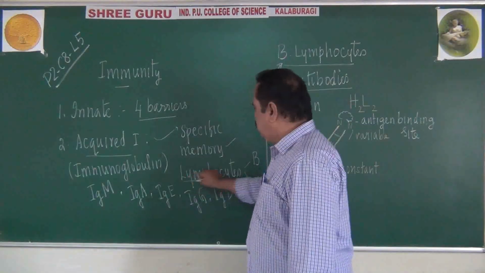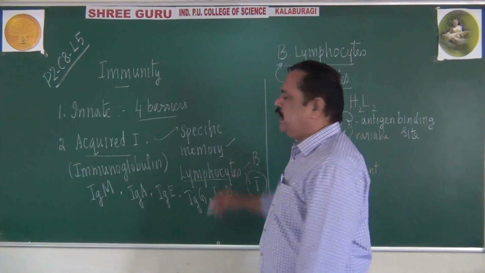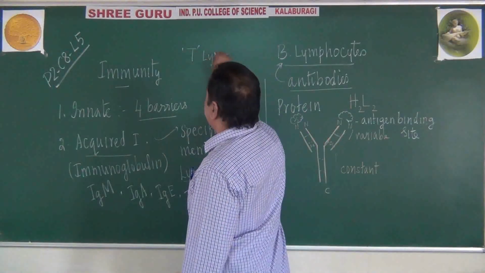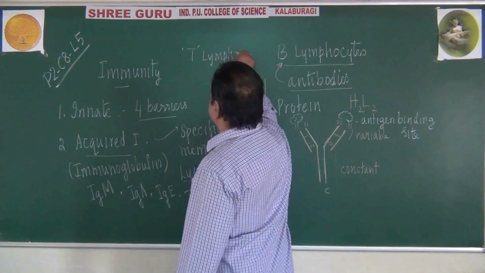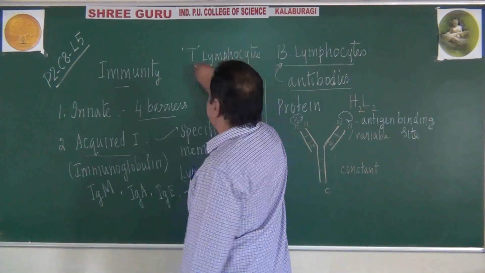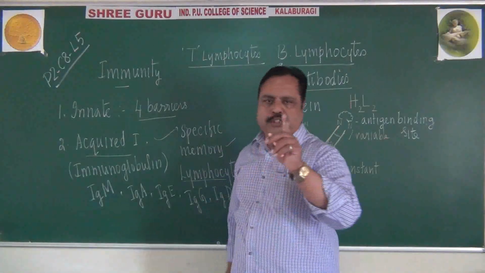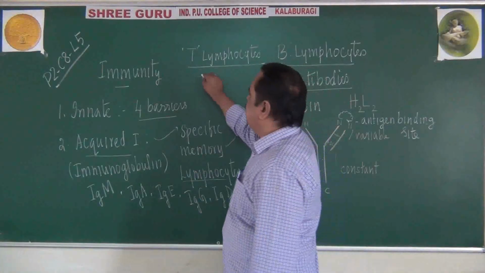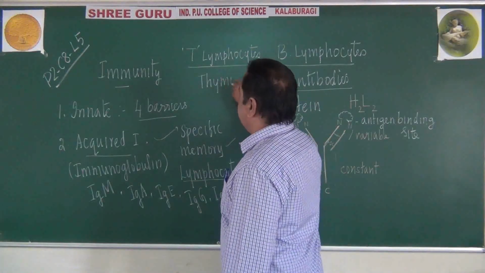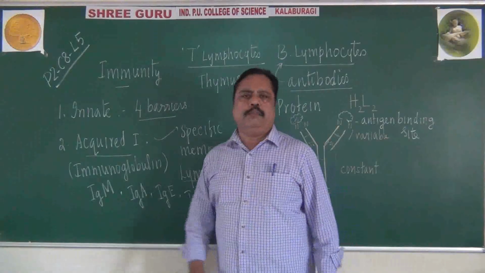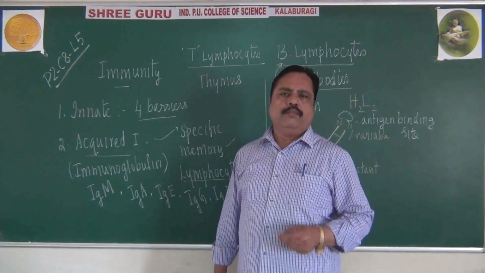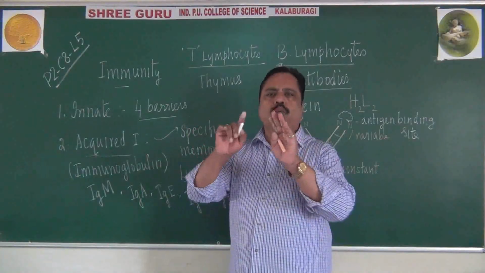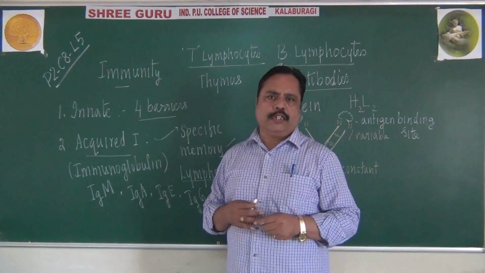There is another group of lymphocytes I told you, they are called T lymphocytes. Remember, T lymphocytes are produced in the bone marrow, but they are processed in our thymus gland. Thymus gland is a type of endocrine gland which is present in the chest region of our body. Between the two lungs, we have this thymus gland actually.